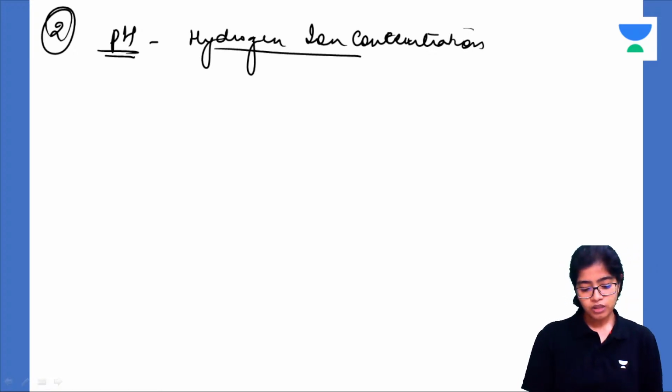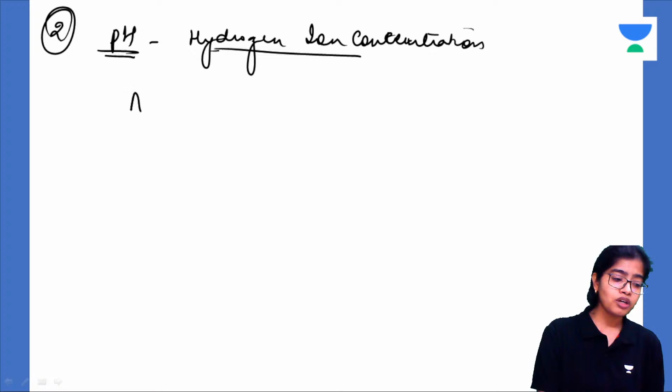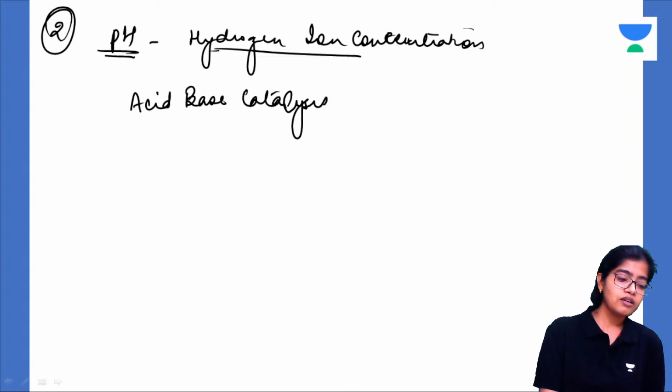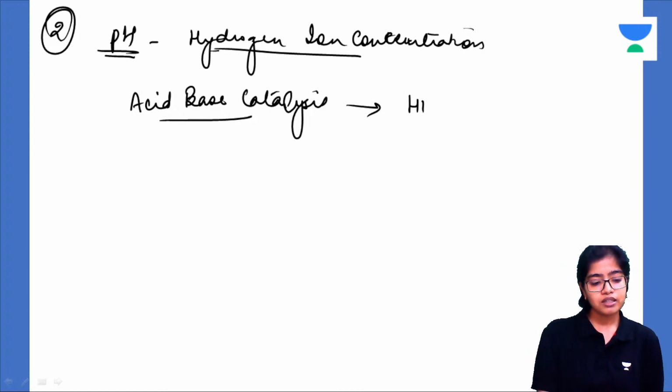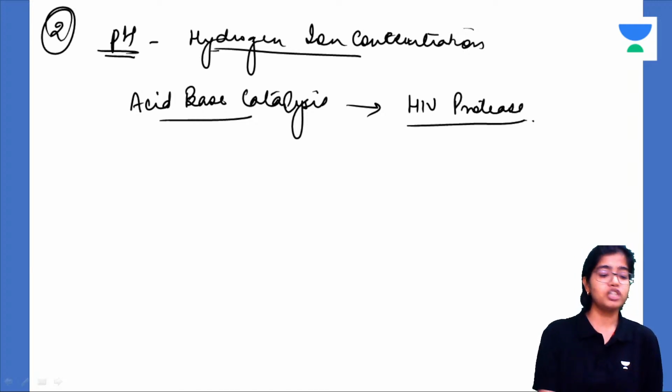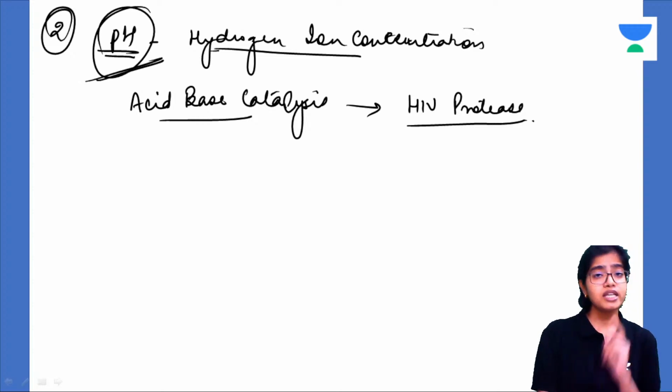Now what happens is, at optimal pH value, the enzymes will work optimally. This is especially true for those enzymes that carry out acid-base catalysis. We saw how 4 types of catalysis are there: by proximity, by strain, by acid-base catalysis, and by covalent bond formation. So especially for enzymes that carry out acid-base catalysis, for example, HIV protease enzyme, a classical example, the pH of the solution is extremely important.